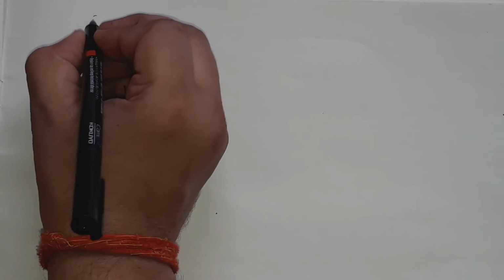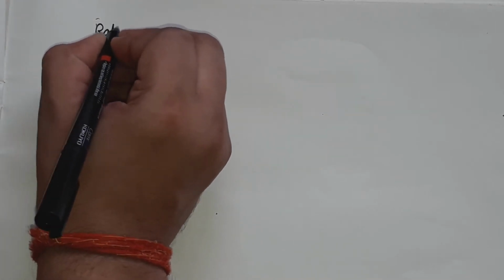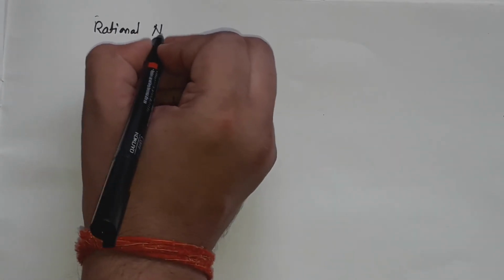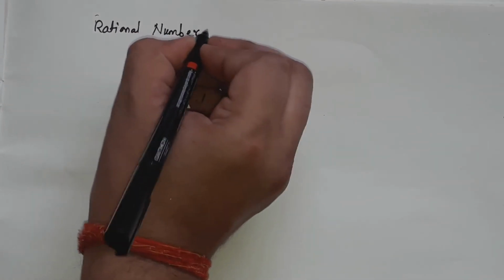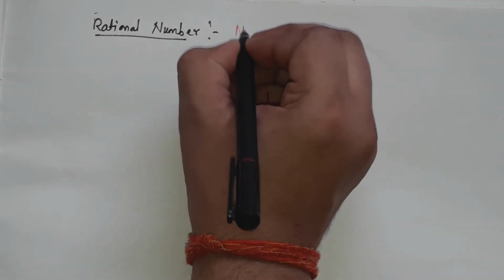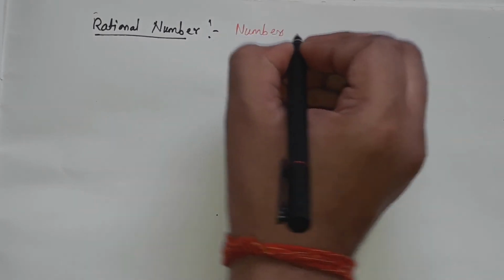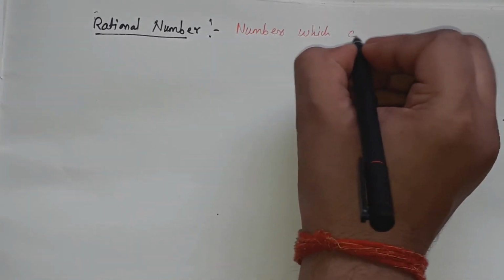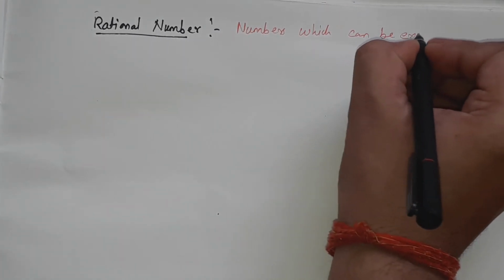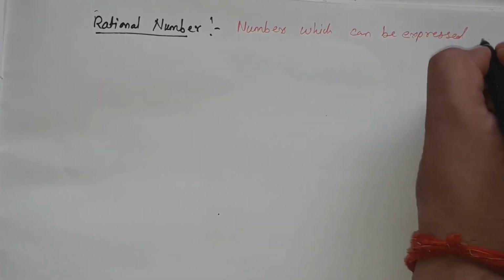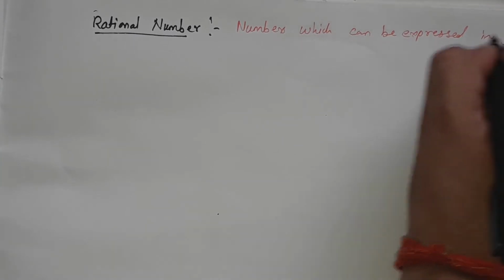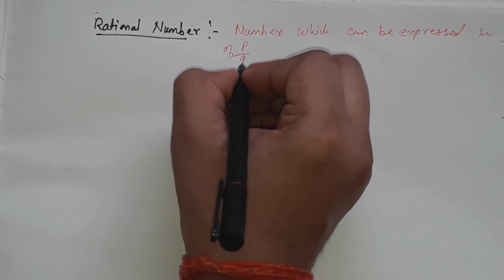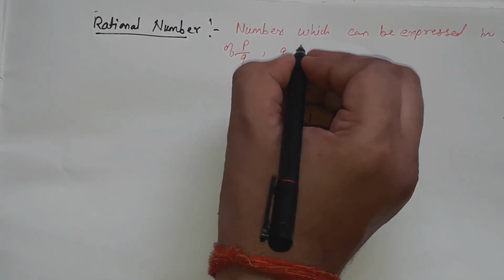So next topic is rational numbers. What are rational numbers? Rational numbers are numbers which can be expressed in the form of p upon q, where q should not equal 0.